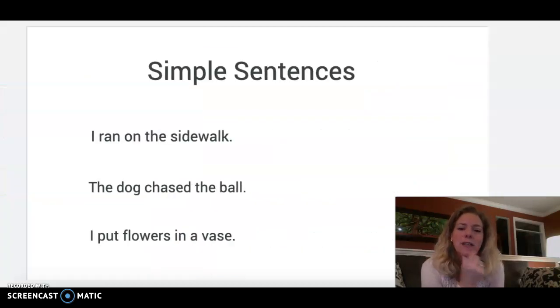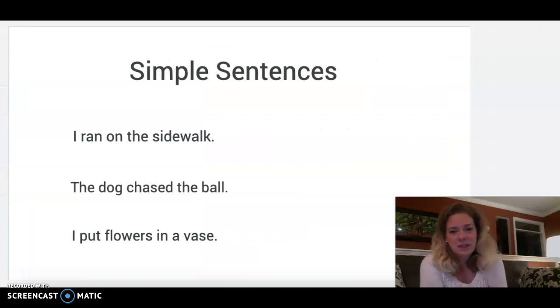All right, so if we take a look at some simple sentences. I ran on the sidewalk. Well, if we took a look at all of the nouns in here, we have I. This is a different kind of noun, but it's still a noun because it's a person. That's me, I. Ran on the sidewalk. Sidewalk is our other noun. It's our place. The dog chased the ball.